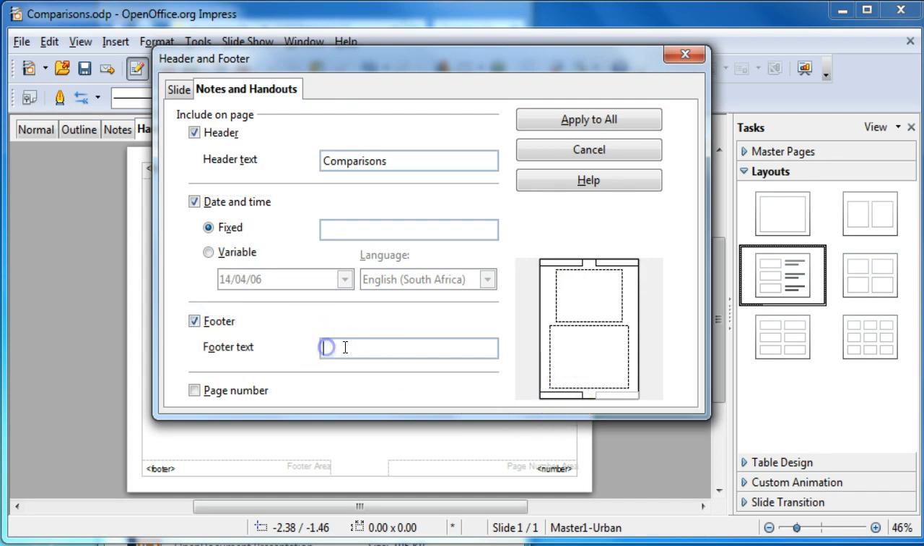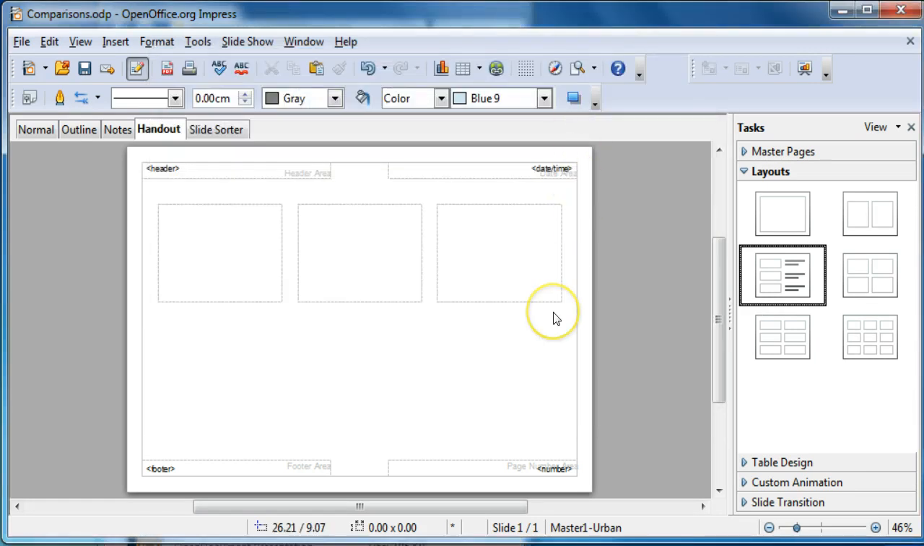Perhaps we could type in who's done the project. And we could also add a page number if there are many slides. We'll need to select Apply to All. Change back to the normal view.